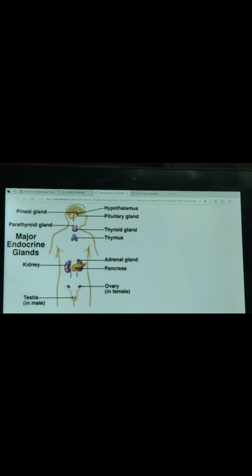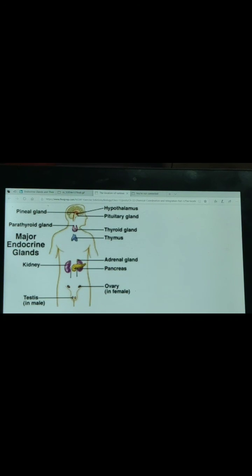Then the last gland, that is the pancreas gland. Pancreas gland is present near the stomach. It is a leaf-like gland. This gland secretes insulin hormone, which controls blood sugar level. The hormones are secreted in the amount which is needed in our body. Suppose if the blood sugar level rises more, then more insulin hormone will be secreted. If the blood sugar level in our blood is low, then the insulin hormone secretion will be less.